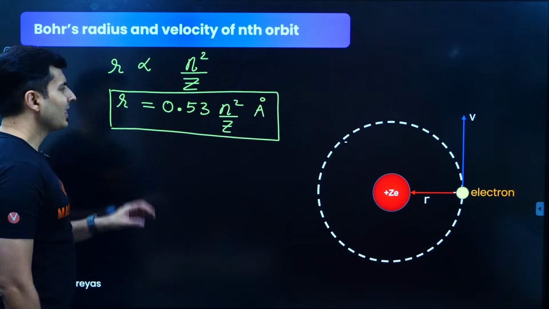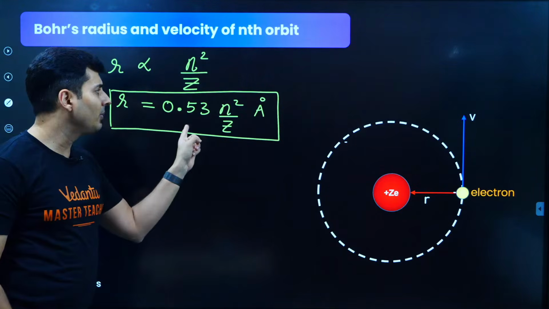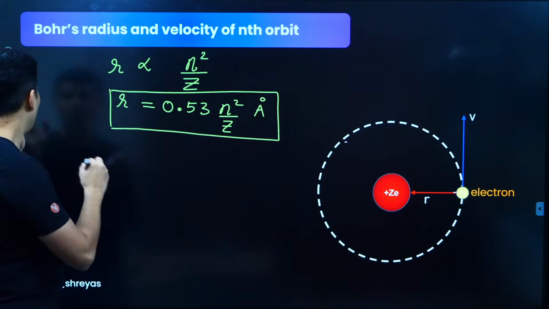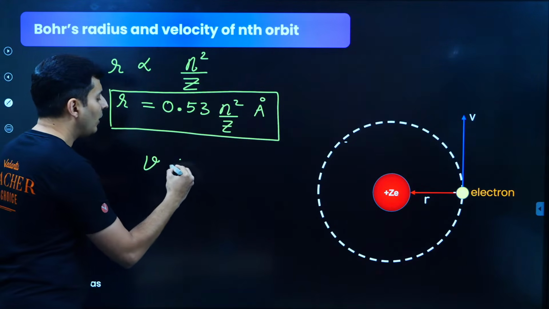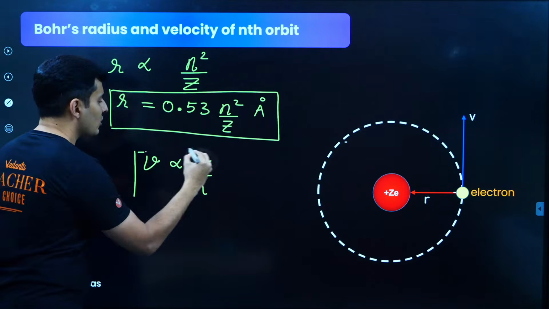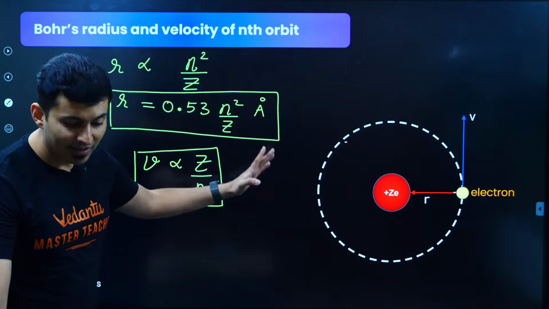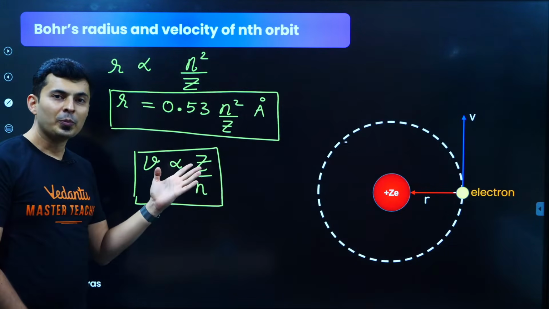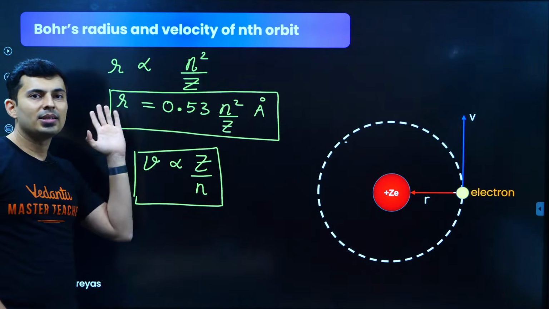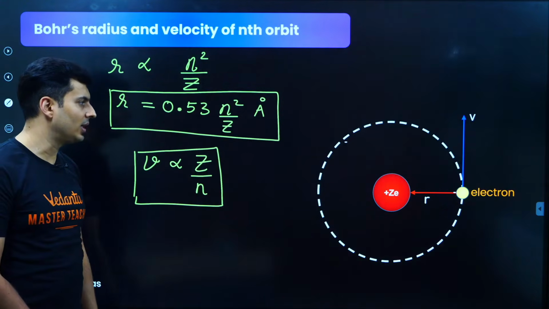That's all. It is proportional to n, where n is the principal quantum number, and Z is the atomic number. This is in Angstrom. Got it? Also you just need to know this: velocity is proportional to z and inversely proportional to n. That's all you need to remember. Nothing else is needed for solving NEET problems or even board problems. If they ask for the radius for a given n, you just use the proportionality constant. We'll see some problems based on that.